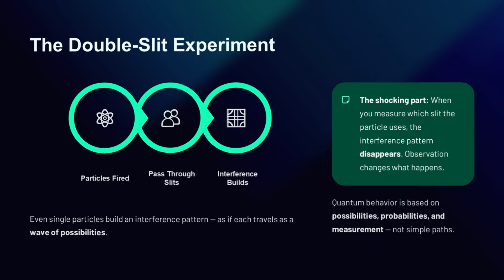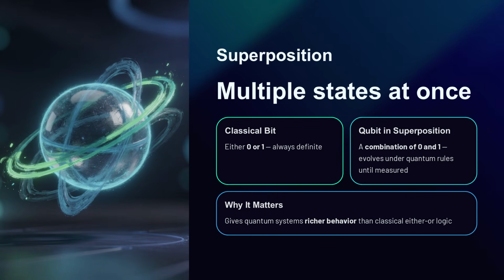Now you reach one of the most important ideas in both quantum physics and quantum computing: superposition. In simple language, superposition means a quantum system can exist in multiple possible states at the same time until a measurement is made. This does not mean the system is confused. It means nature allows a richer form of description than ordinary either-or thinking.